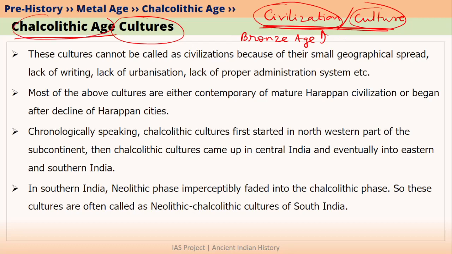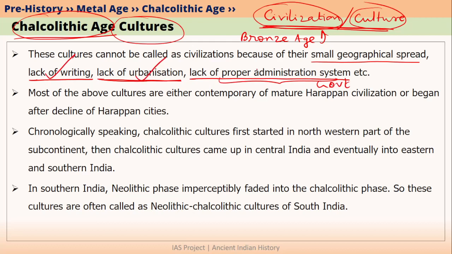Why should we not call Chalcolithic Age as civilization? We should not call Chalcolithic Age as a civilization because Chalcolithic Age cultures were spread across smaller region compared to, let's say, Indus civilization. Moreover, Chalcolithic Age cultures did not invent writing. They were also villages, that is why they lacked urbanization. And another important factor is that Chalcolithic Age cultures in India did not have proper administration system, which means they did not have a proper government. So all these reasons are very important for calling any culture as a civilization.